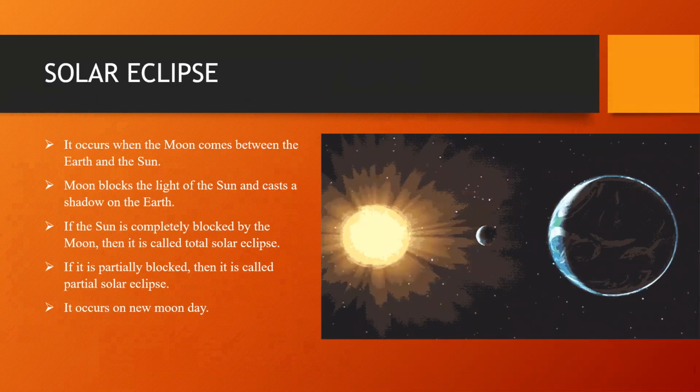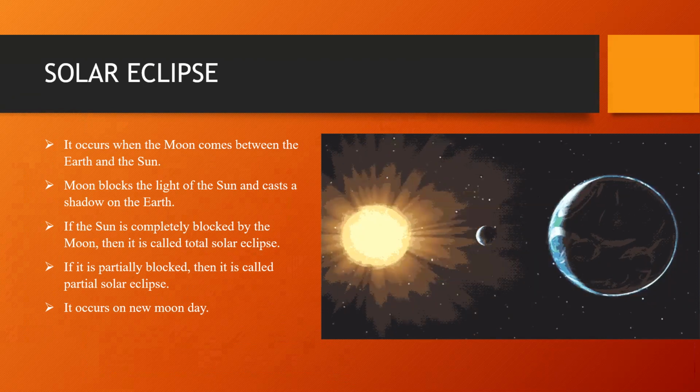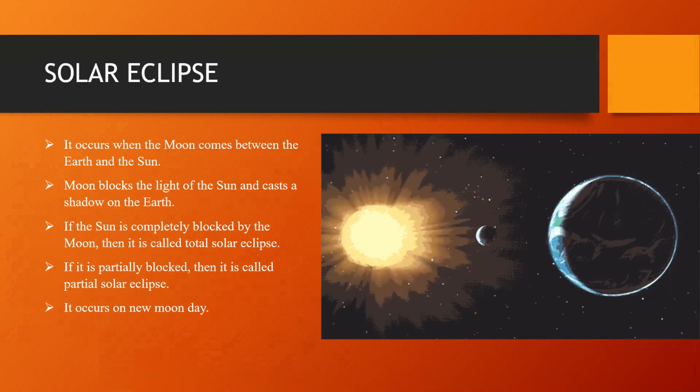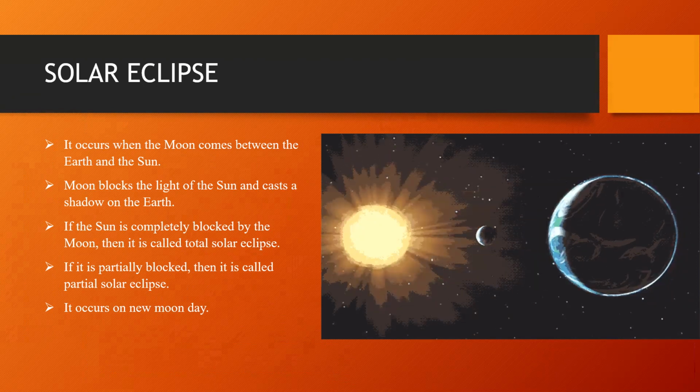Solar eclipse. Sometimes the moon comes in between the sun and the earth. It then blocks the light of the sun and casts a shadow on the earth. The people in the shadow can either not see the sun at all or can see it only partially. We call this a solar eclipse. If the sun is completely blocked by the moon, we experience a total solar eclipse. If it is only partially blocked, we experience a partial solar eclipse. The eclipse ends when the moon continues on its orbit and moves away.